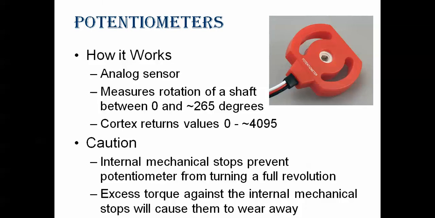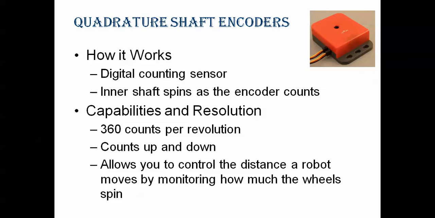So we can increase or decrease the wheel movement depending on the potentiometer values. The potentiometer will not rotate completely, only up to 265 degrees anyway. Then the next one is digital counting.